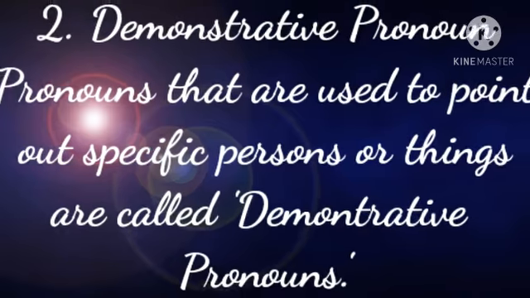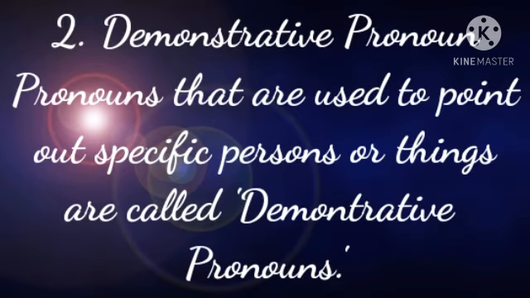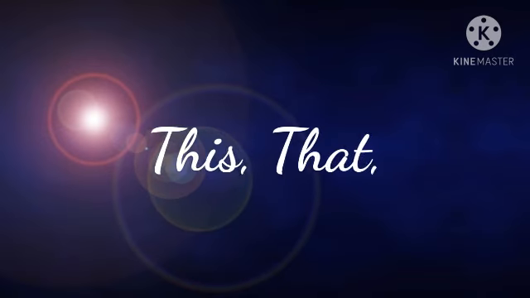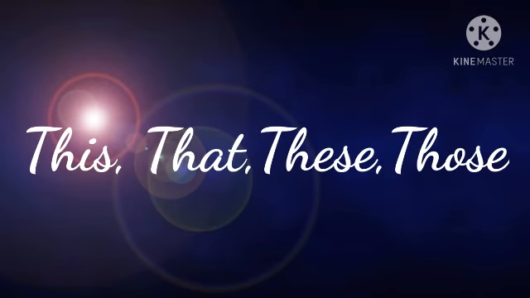Now let's see the second form of pronoun. It is demonstrative pronouns and demonstrative adjectives. What do you mean by this? Pronouns that are used to point out specific persons or things are called demonstrative pronouns. They are this, that, these and those.